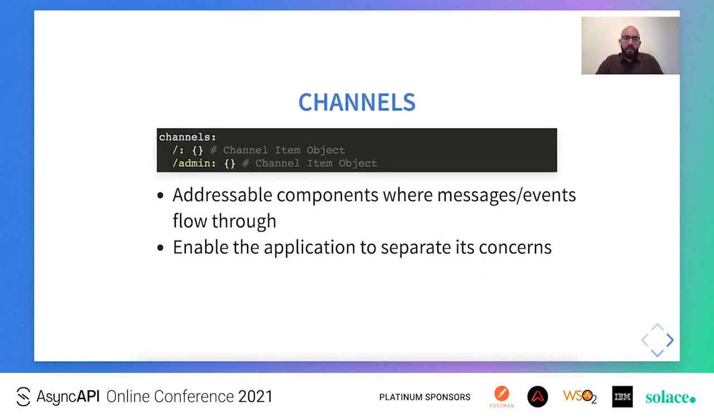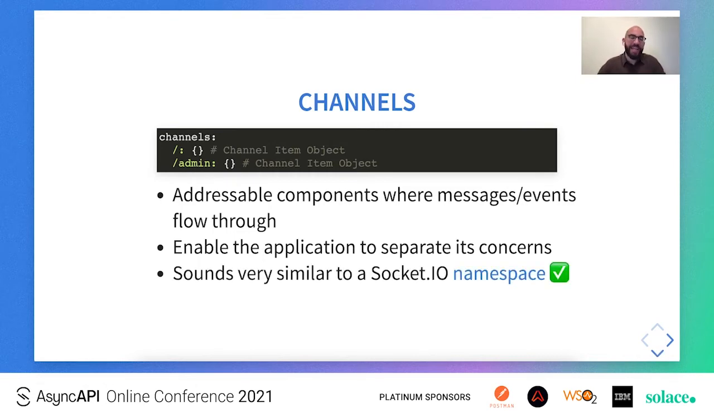So going one layer deeper, we can see the channels object, which is a mapping of channel names to channel item objects. The specification states that the channel is an addressable component where messages or events flow through. It enables an application to separate its concerns. To me, this sounds very much like a Socket.io namespace. So there we have our first relationship between AsyncAPI and Socket.io, which is that a Socket.io namespace is essentially an AsyncAPI channel.